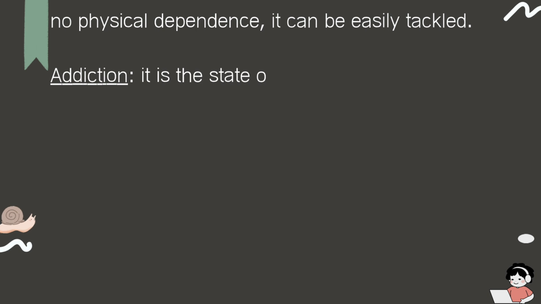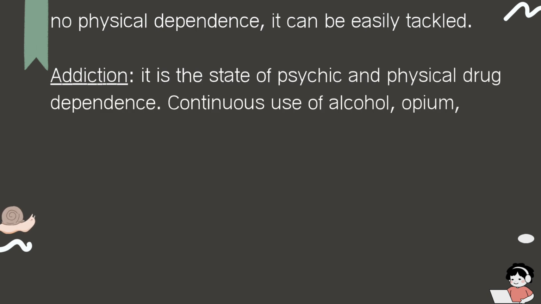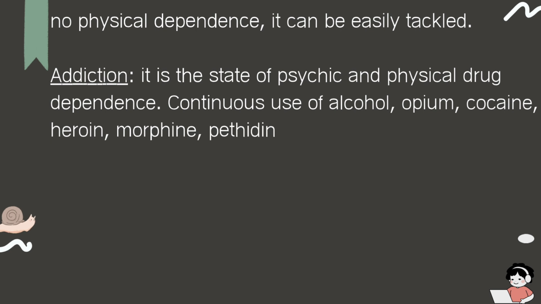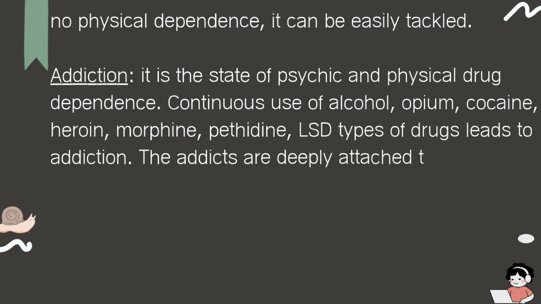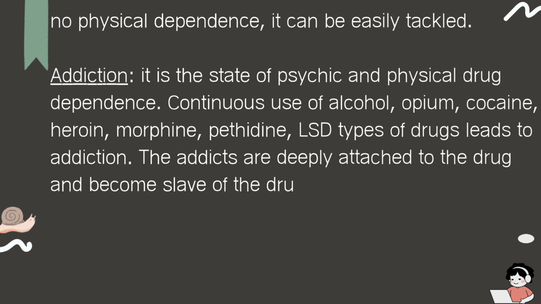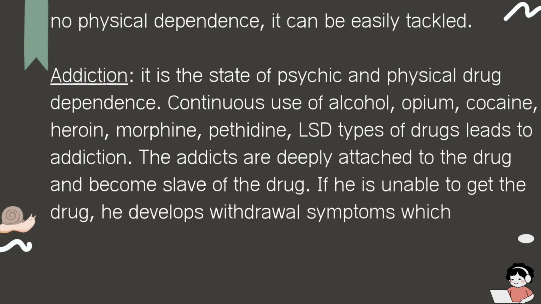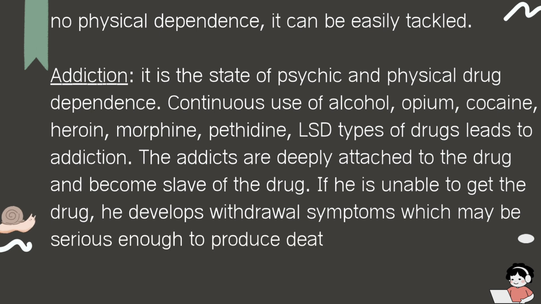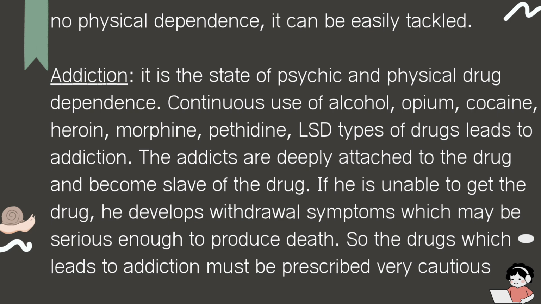Addiction. It is the state of psychic and physical drug dependence. Continuous use of alcohol, opium, cocaine, heroin, morphine, pethidine and LSD types of drugs leads to addiction. The addicts are deeply attached to the drug and become slaves of the drug. If he is unable to get the drug, he develops withdrawal symptoms which may be serious enough to produce death. So drugs which lead to addiction must be prescribed very cautiously.